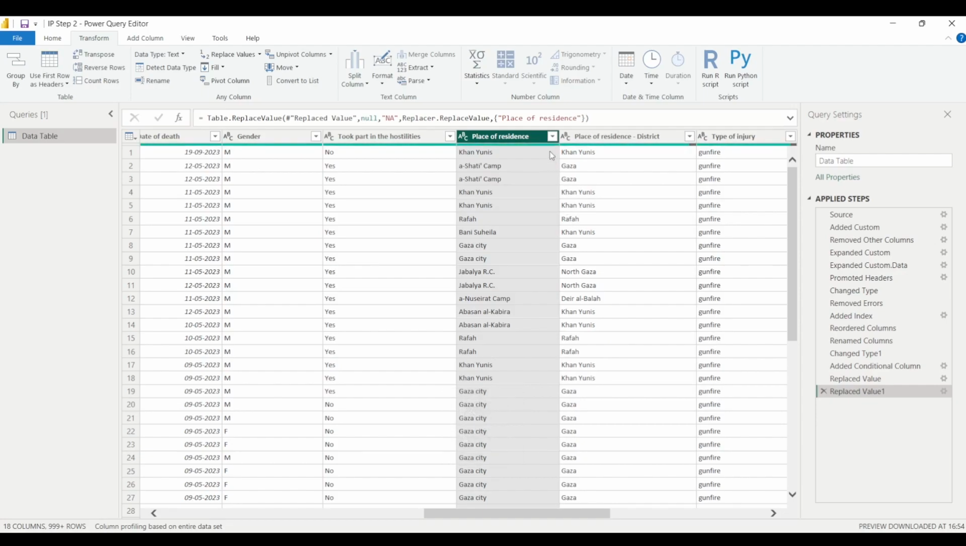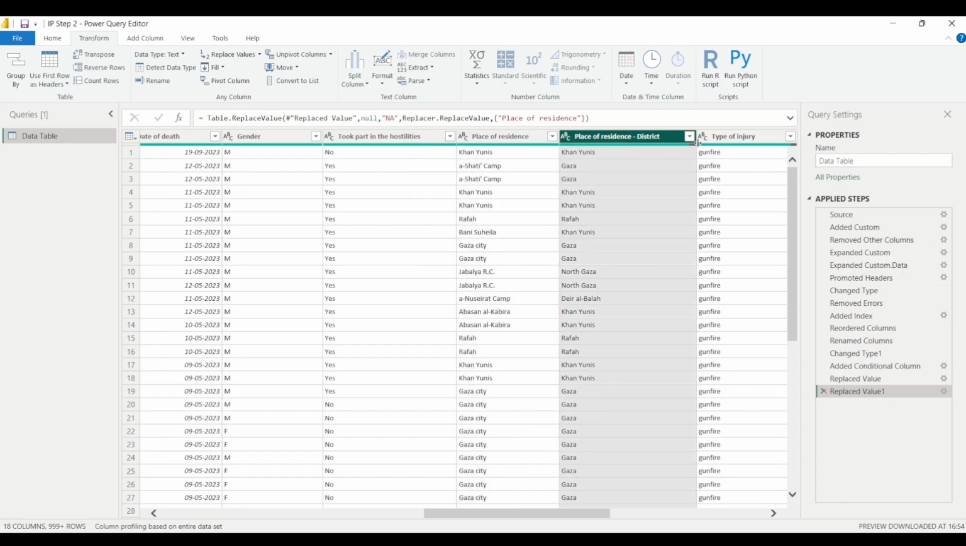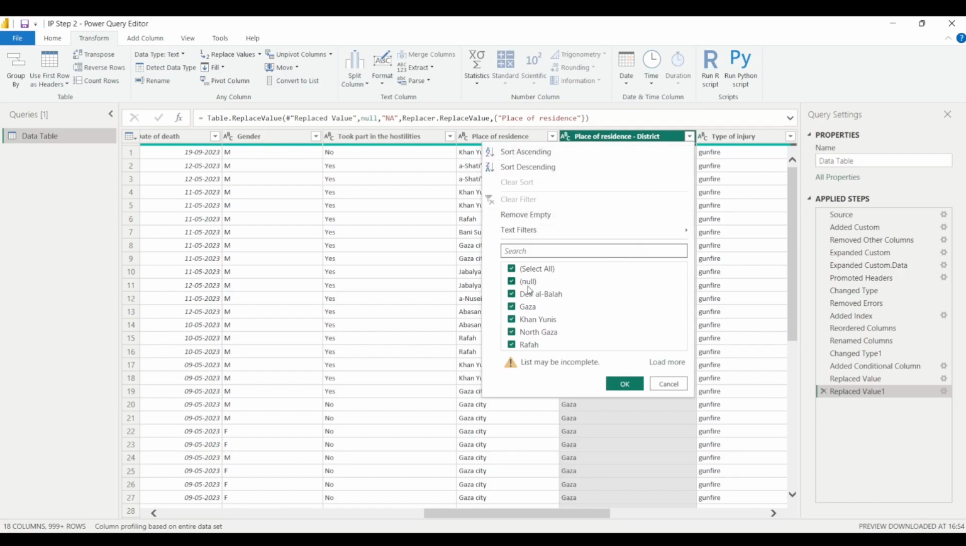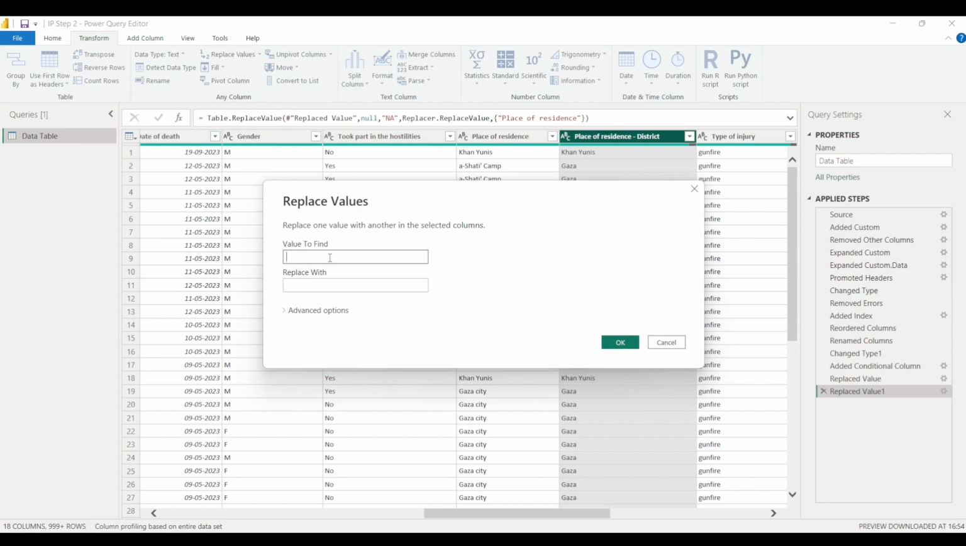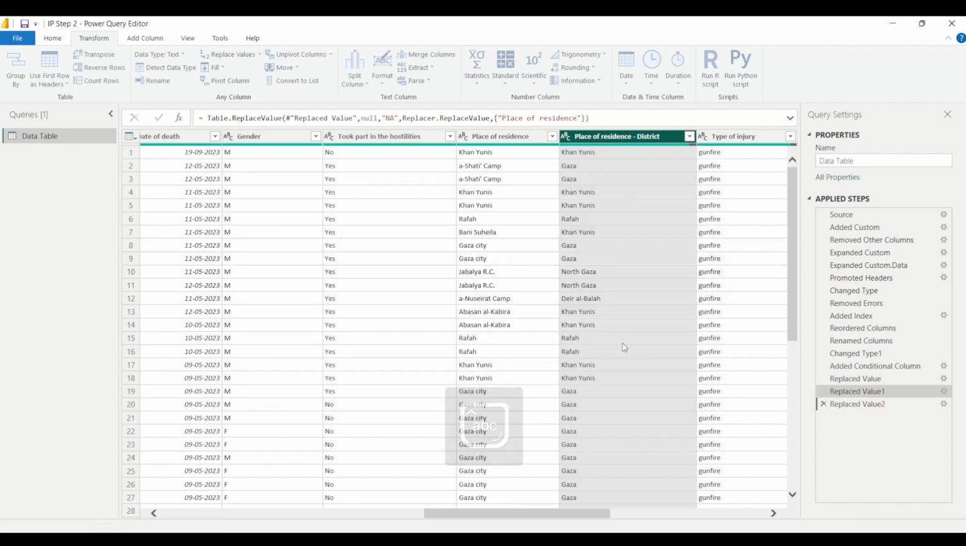Fine. Now there are no null values in this particular column, that is place of residence as well. Now I will click on place of residence. Here there's a small gap, so you can see that again there are null values in this district column, place of residence district column, and you can see it here. So again, for this particular column also I want to replace these null values by not available. So I will simply click on replace values, and I will write null, and in place of null I want unknown to be there, and I'll click on OK.